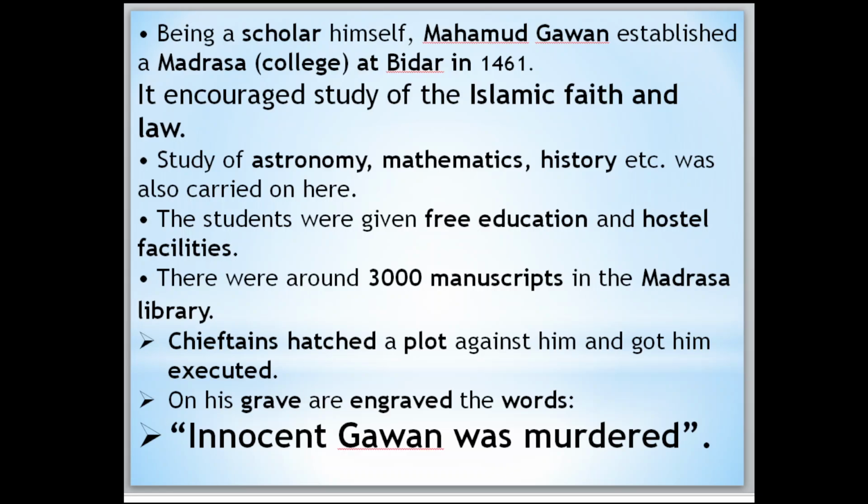On his grave the words are engraved: Innocent Gawan was murdered. After some time, after the murder of Gawan, Muhammad III came to know about the plan and everything. But Muhammad Gawan was no longer there. Afterward Muhammad III also became mentally disappointed, and he died at the age of only 29.